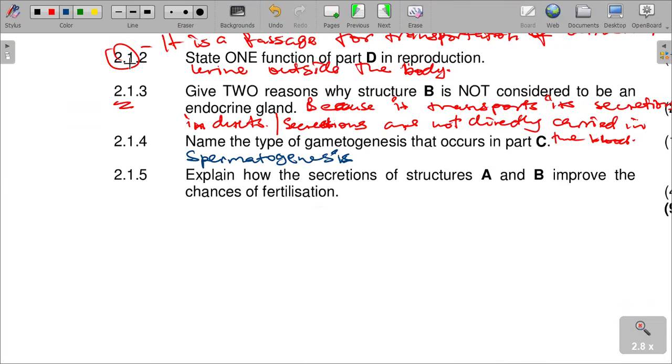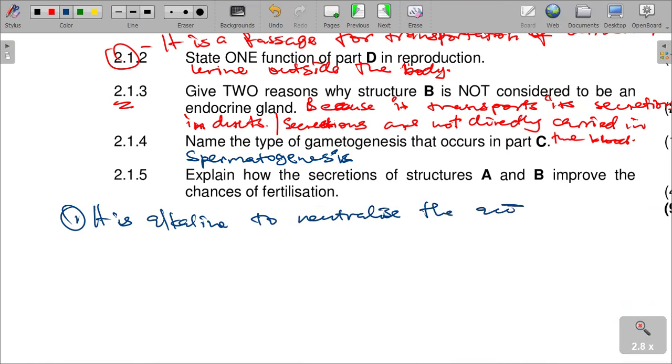One, the secretions are alkaline to neutralize the acidic conditions in the vagina, and also even the urethra, just to ensure that the sperms can survive. That is one good function, that it ensures the survival of the sperm cells.